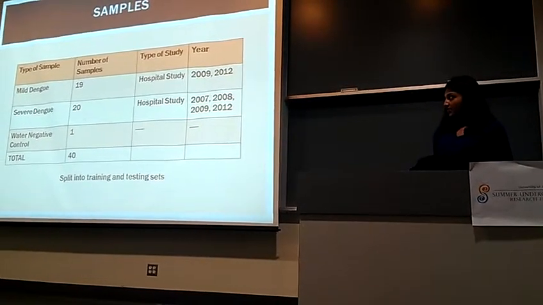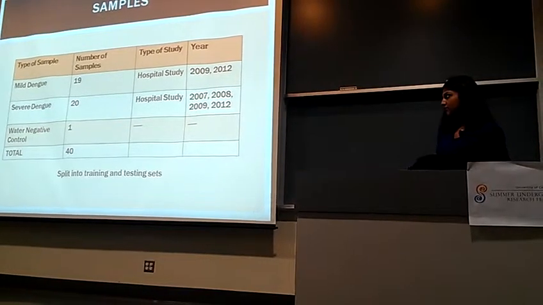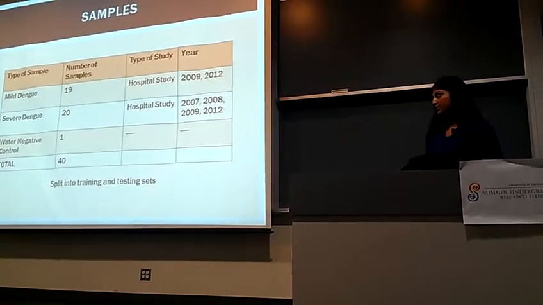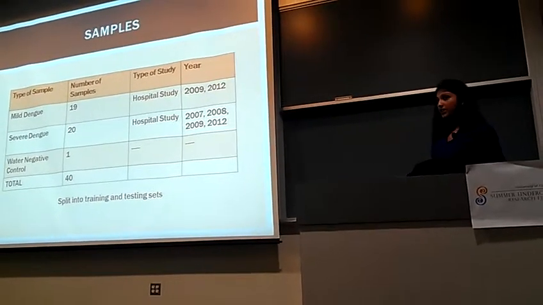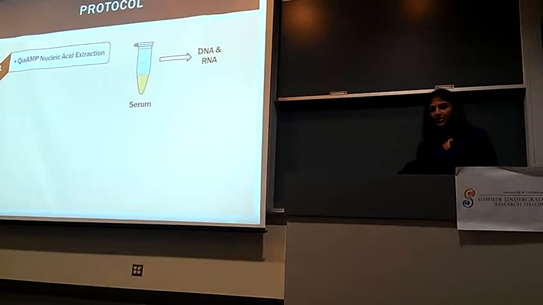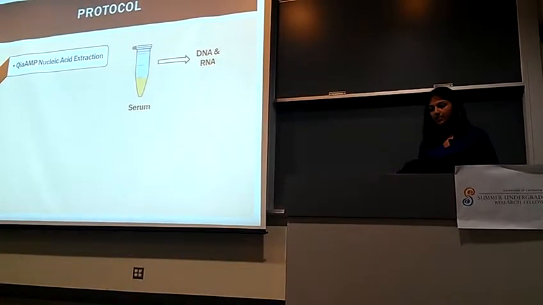And so we have 19 mild dengue samples and 20 severe dengue samples, and we're using water as a negative control. For statistical purposes, we have processed these samples in two different batches, the first being the training set and the second being the testing set. And so we developed the following protocol to acquire the cell-free nucleic acid signatures from patient serum.